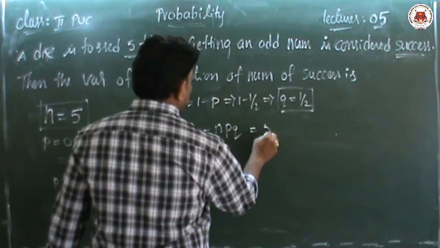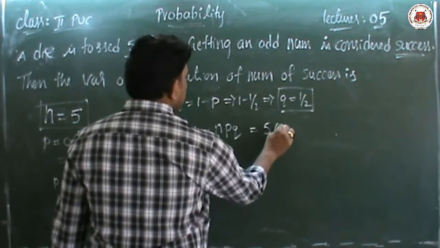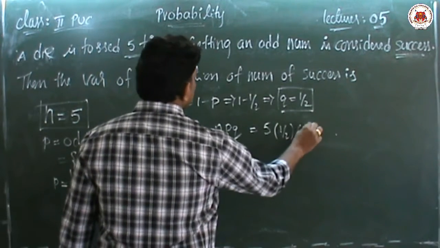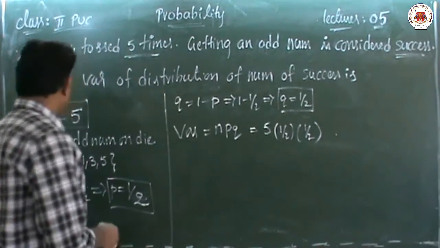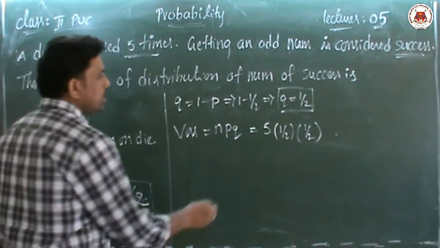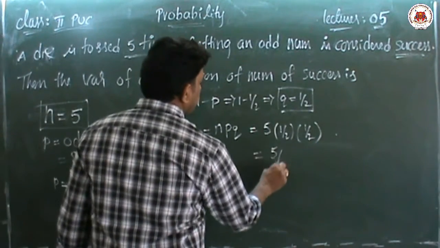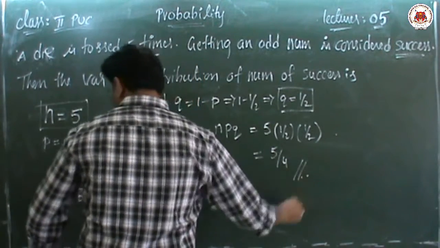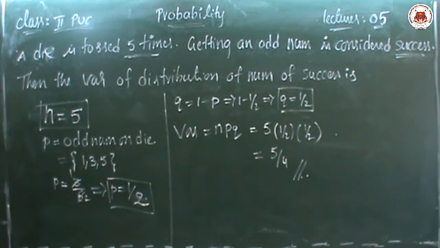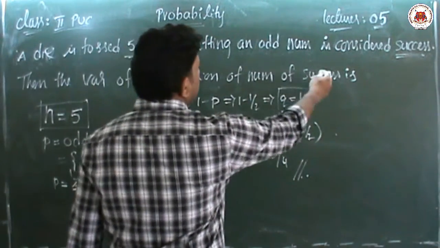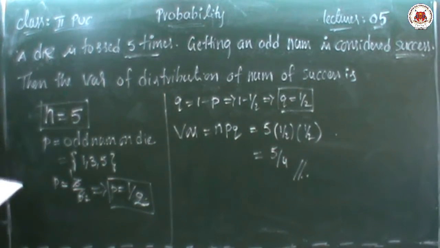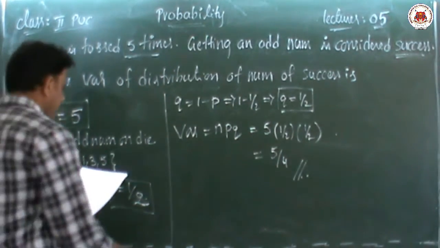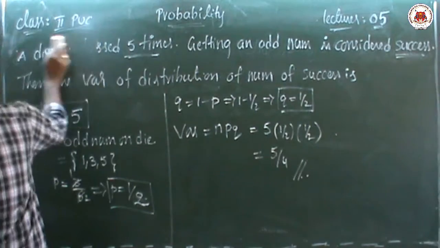So n is 5, p is 1 by 2, q is 1 by 2. Multiplying, 2 twos are 4. So what is the variance? The variance of the distribution of number of success is 5 by 4. This is the manner in which we do the sum. Now, the next question.